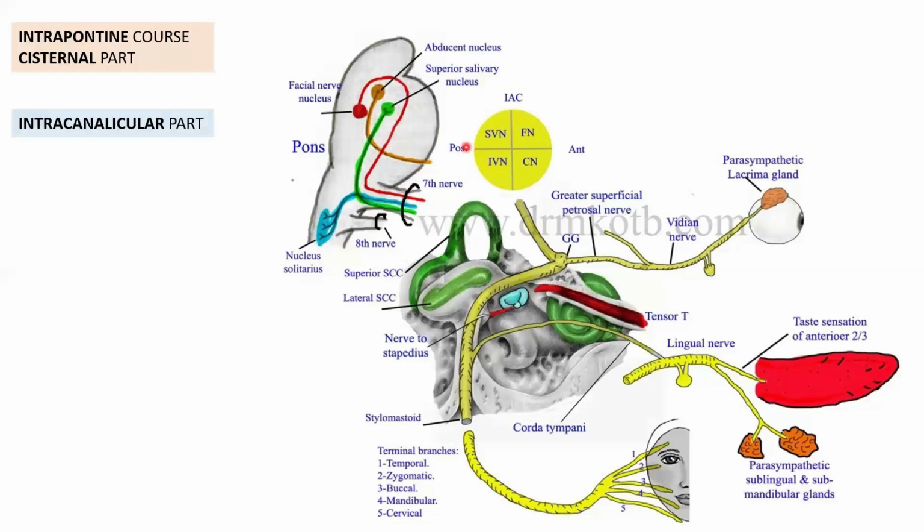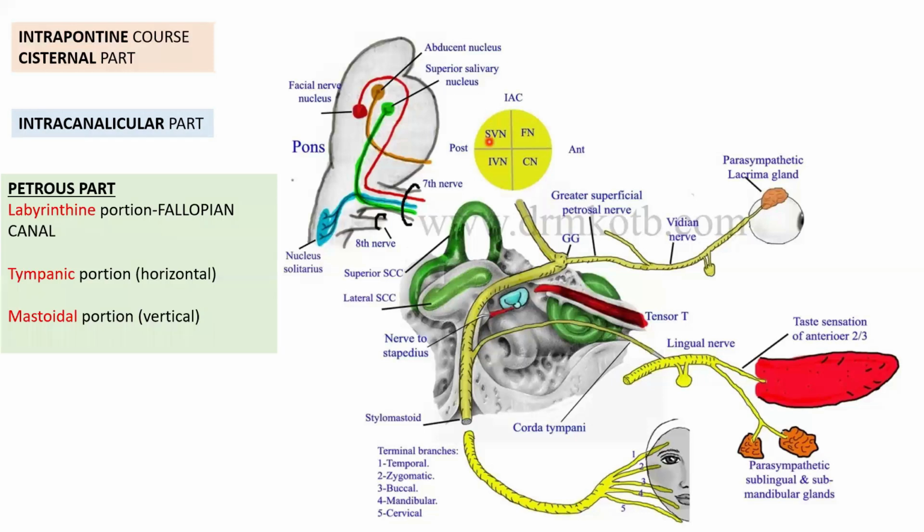And then the course of the facial nerve in the internal acoustic meatus, we call the meatal part or the intracanalicular part. Got it? Intracanalicular part. Once it enters the inner ear through the internal acoustic meatus, we know that the inner ear and the middle ear lie within the petrous part of the temporal bone. So this entire thing we are going to call the course of the facial nerve within the petrous part of the temporal bone. We are going to call it the petrous part.